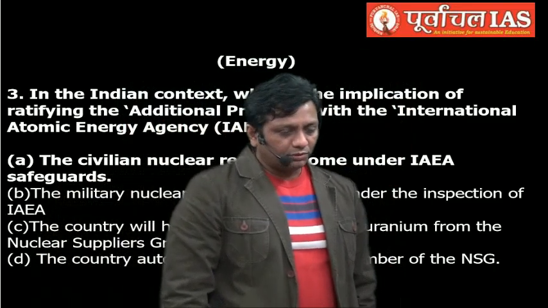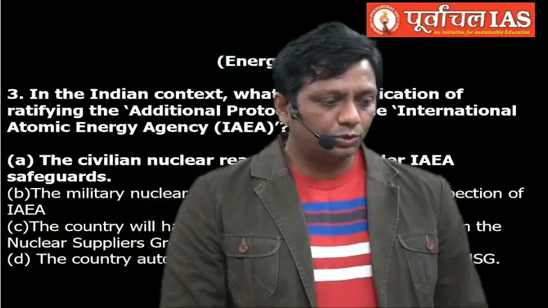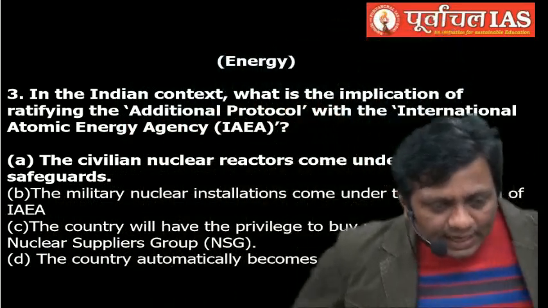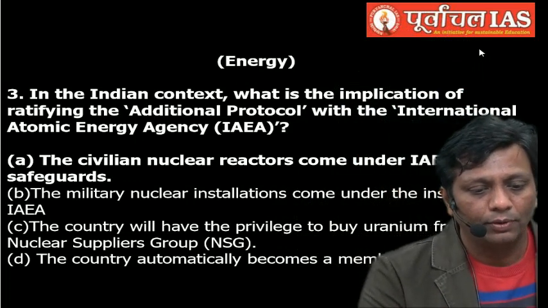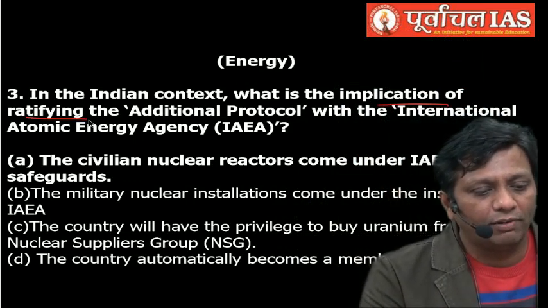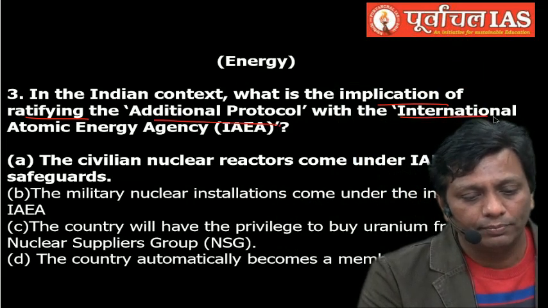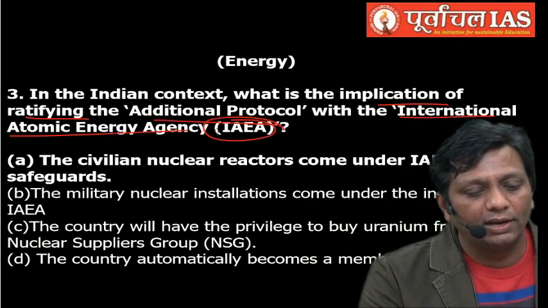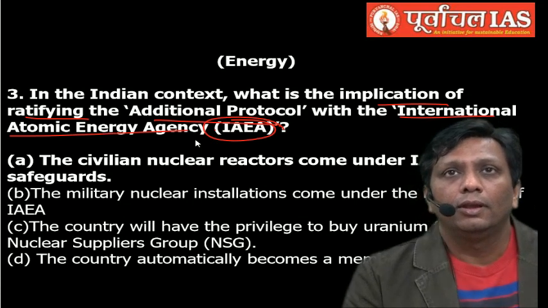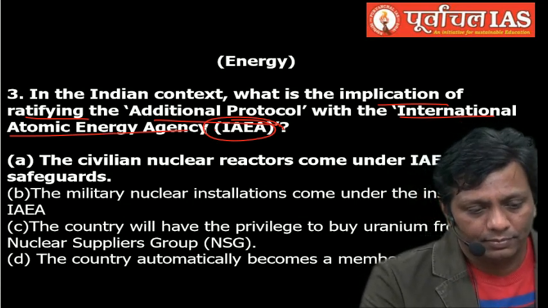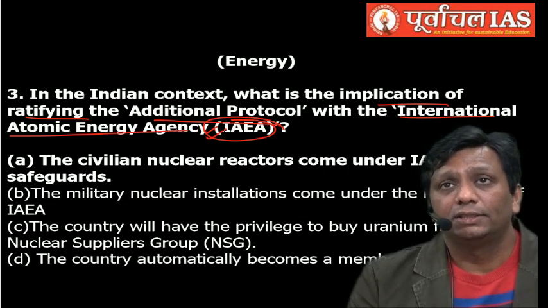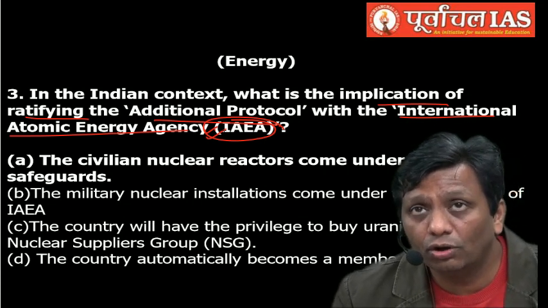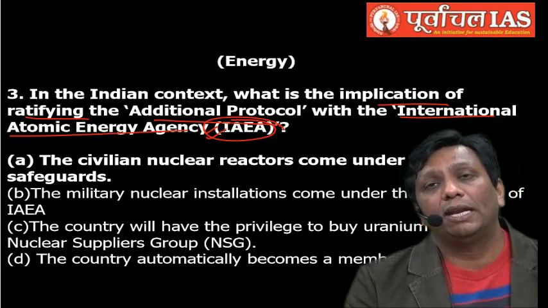What is the next question? You see here, question number 3. First try to understand the question. In the Indian context, what is the implication of ratifying the additional protocol with the International Atomic Energy Agency, IAEA? You know, the IAEA was set up after the atom bombs were dropped on Hiroshima and Nagasaki.